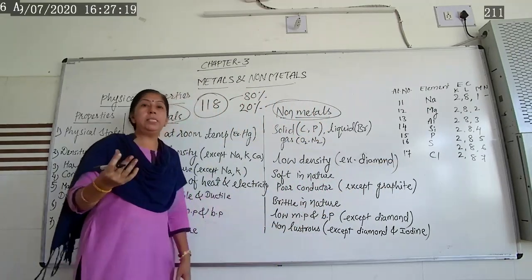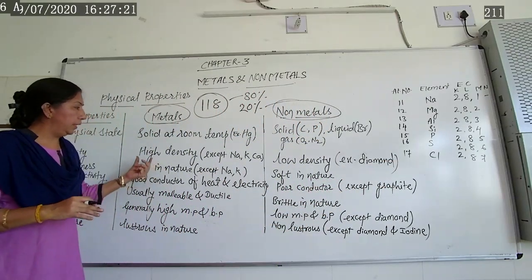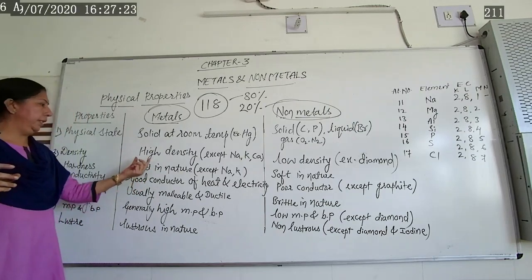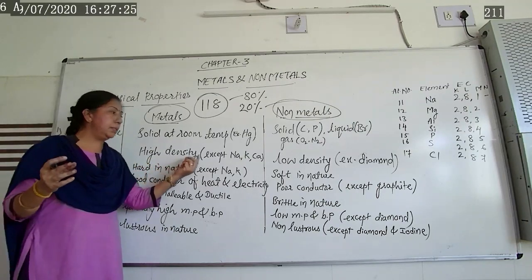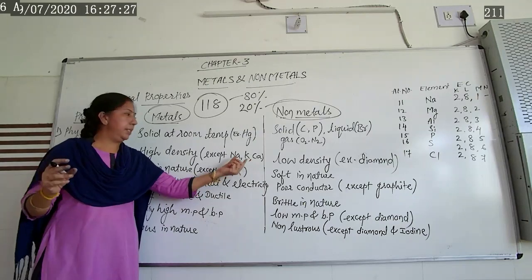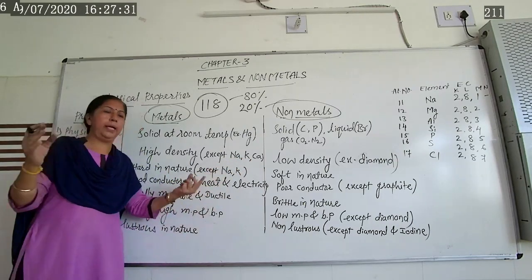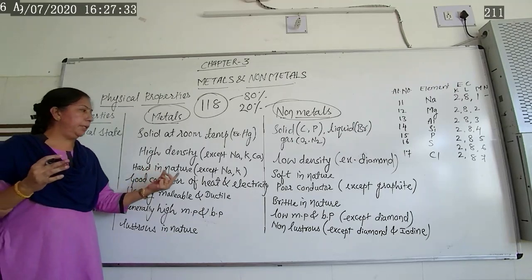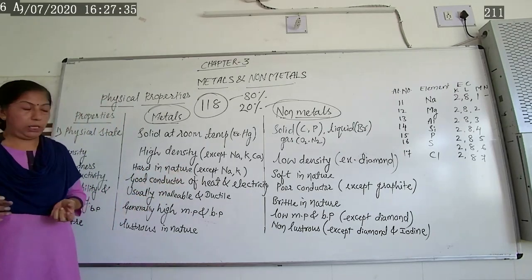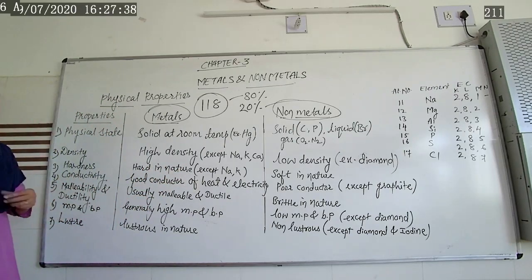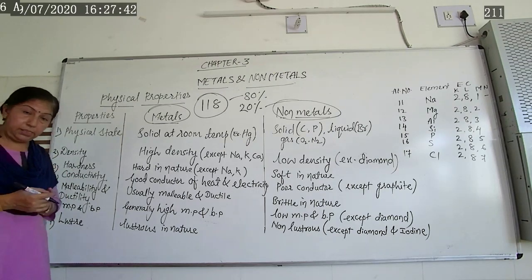Density means what? Mass per volume. So generally all the metals are quite dense. But here calcium, sodium, potassium, aluminum, some of them are light in weight, because of that their density is low.